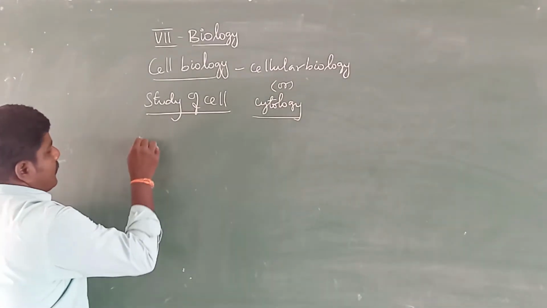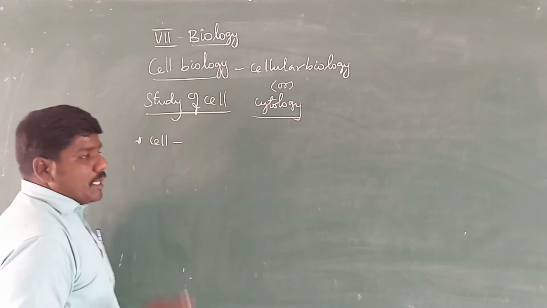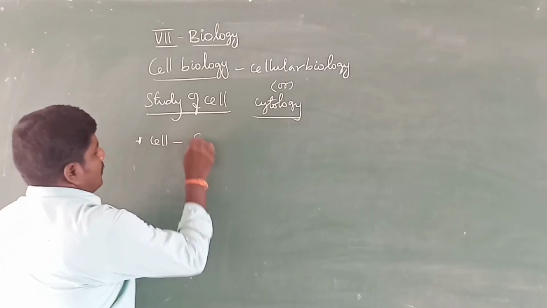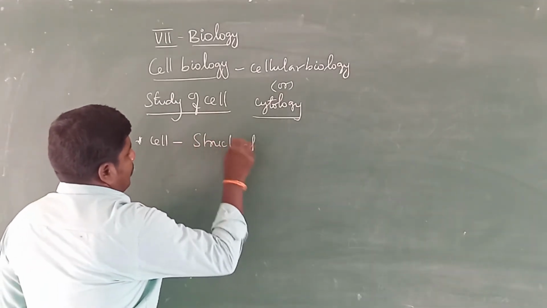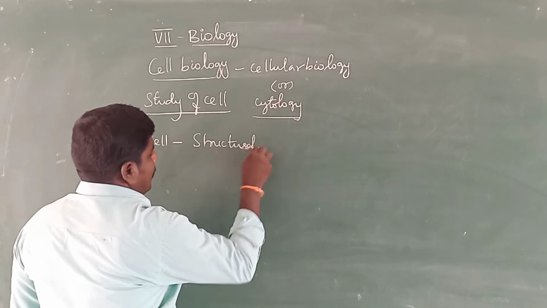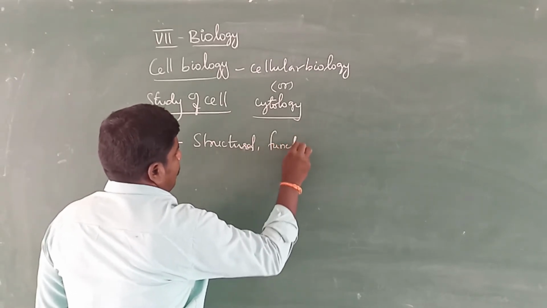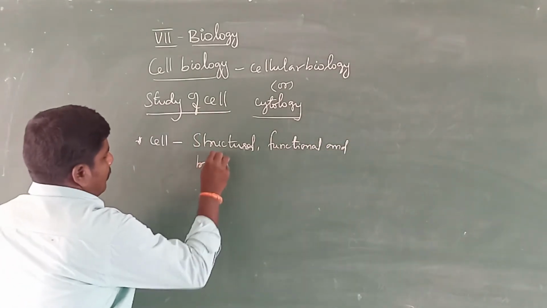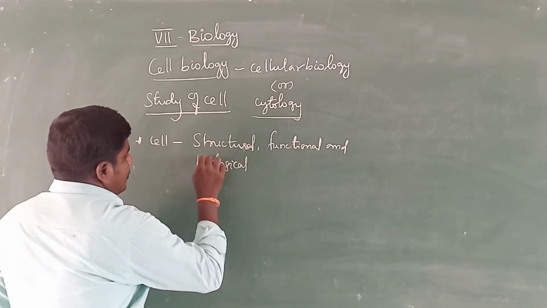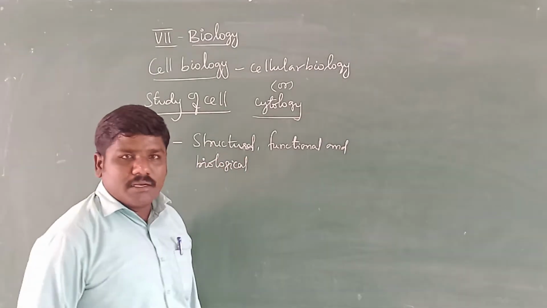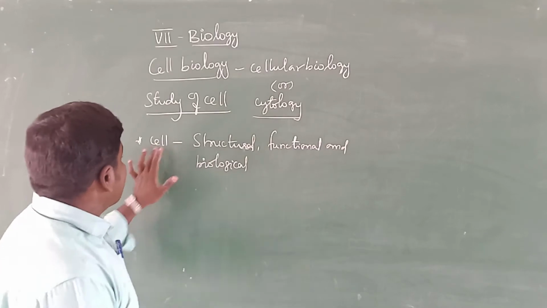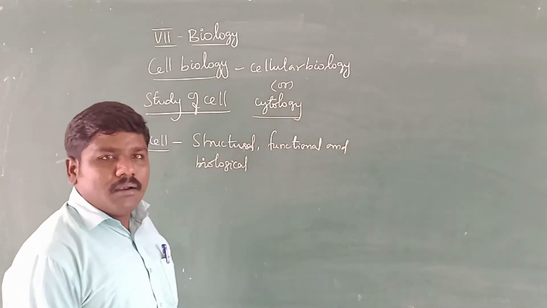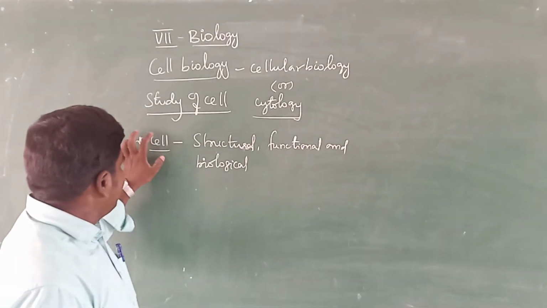So first of all, cell is a basic structural, functional and biological unit of all living organisms. Cell is a building block of all living organisms. So that is called as cell.